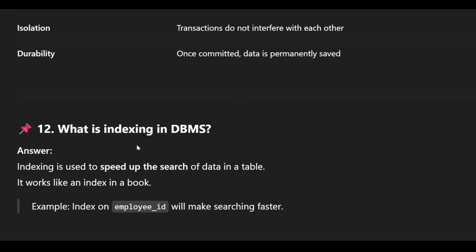So what is indexing in database management system? Indexing is used to speed up the search of data in a table. It works like an index in a book. Example, an index on employee ID will make the searching faster.